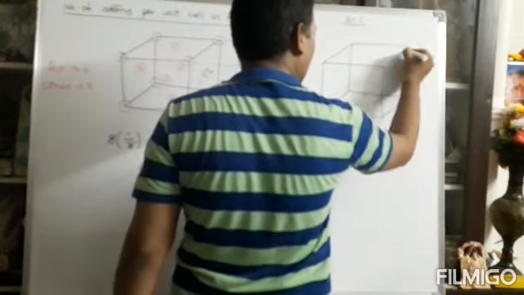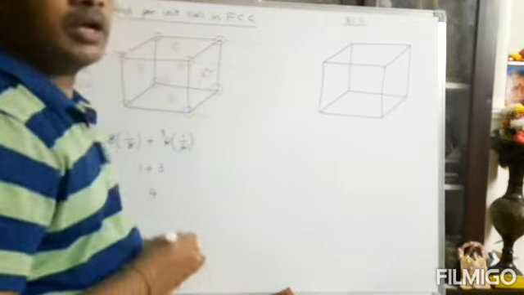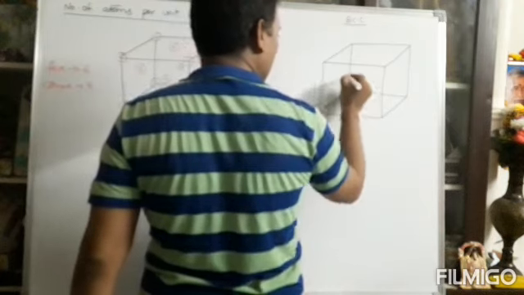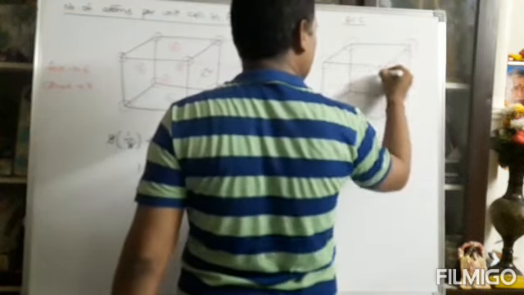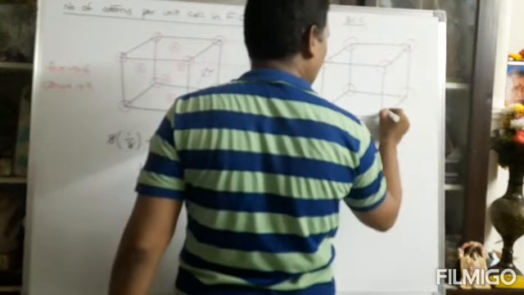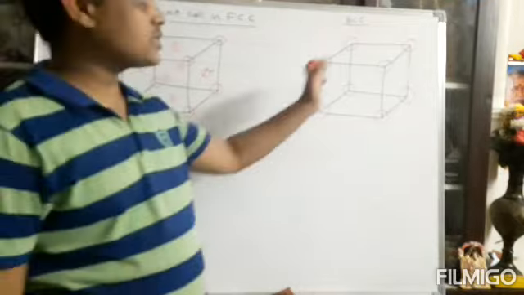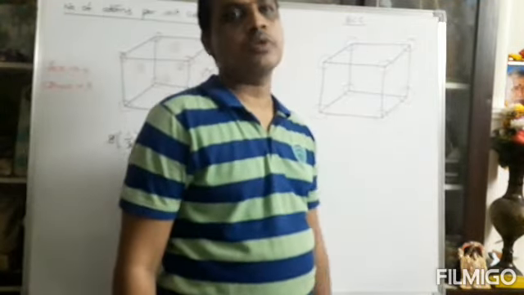I am taking the atoms: first atom, second, third, 4, 5, 6, 7, 8. So this is the cubic structure. This cubic structure is converted into the body centered cubic structure.